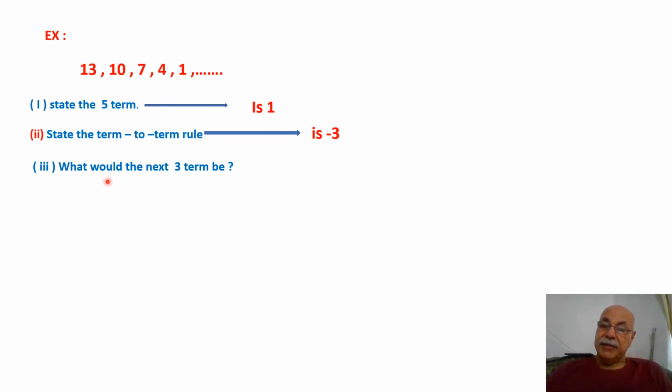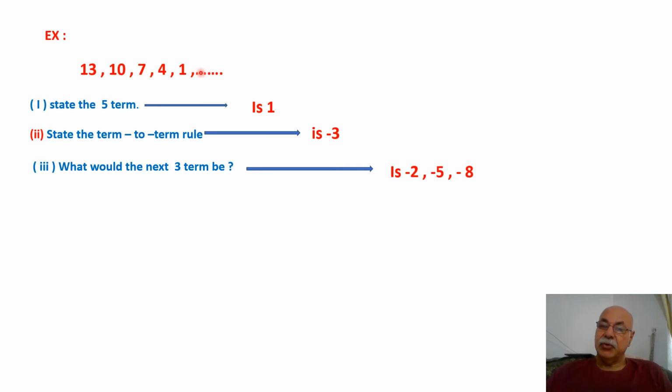Here, what are the next 3 terms? It becomes minus 2, minus 5, minus 8, because the term-to-term rule is minus 3. After 1 comes 0, minus 1, minus 2.